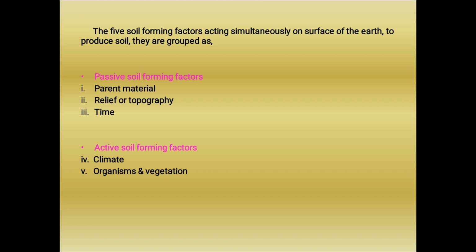This includes climate and biosphere, that is organism and vegetation. Passive soil forming factors represent the source of soil forming mass and the conditions which affect the soil formation process, which include parent material, relief or topography, and time.